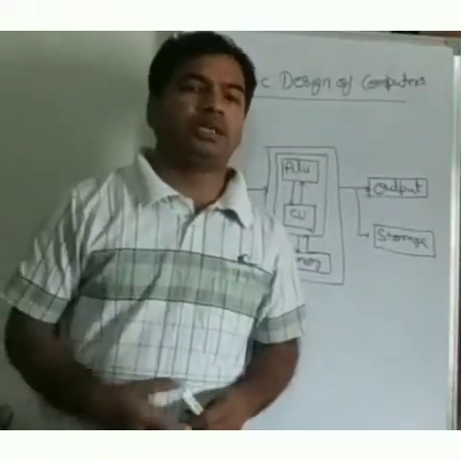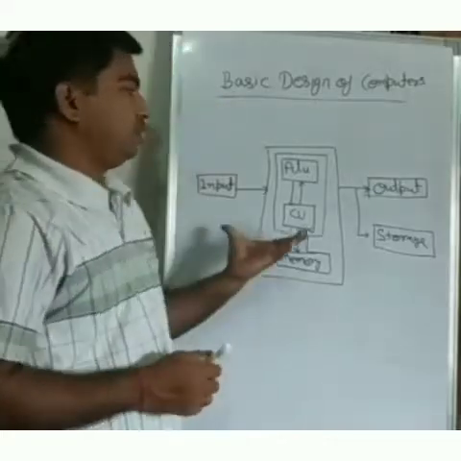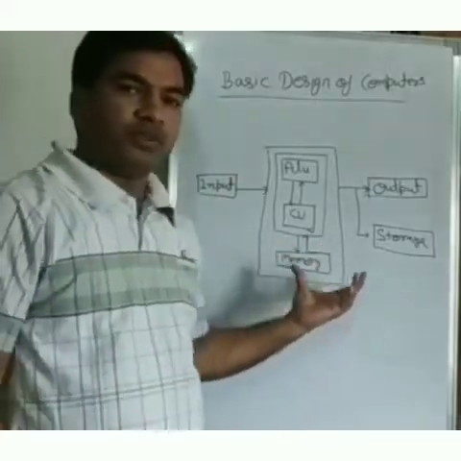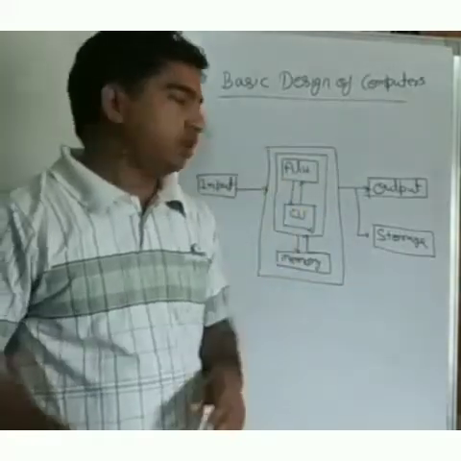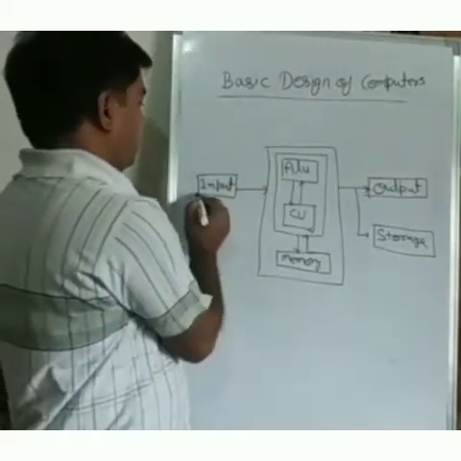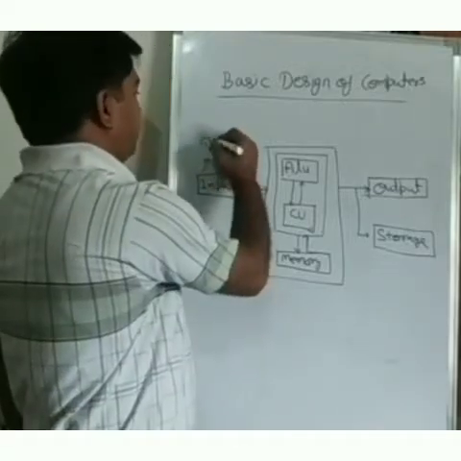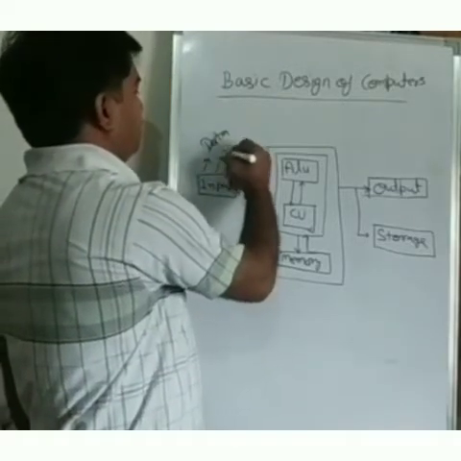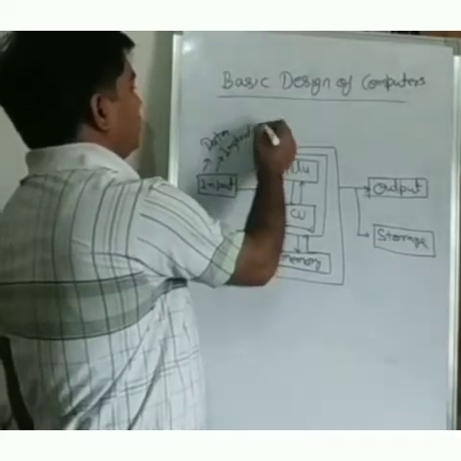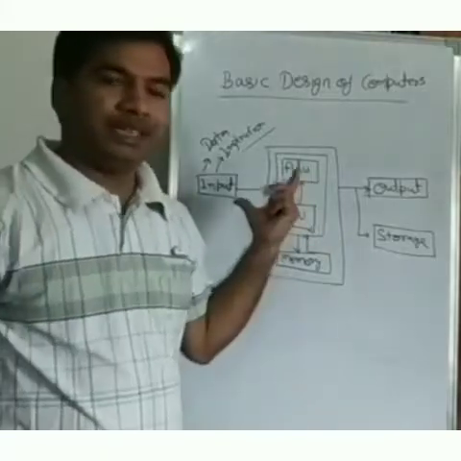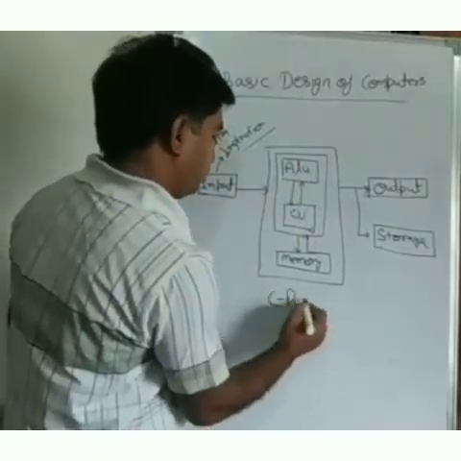Students, now we will understand the basic design of the computer. It is the basic design or layout of the computer, by which the computer processes in the flow of this diagram. Firstly, we put the data and instruction in by the input devices, and after that it goes to the CPU.